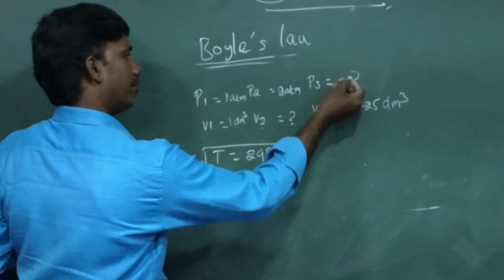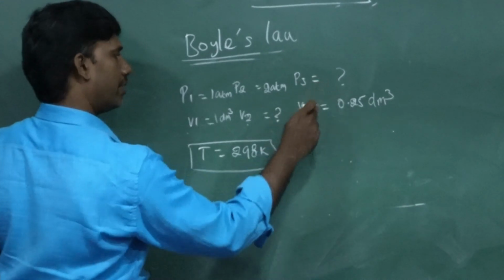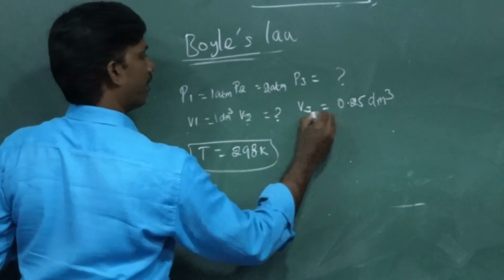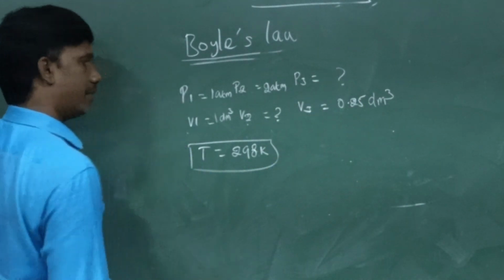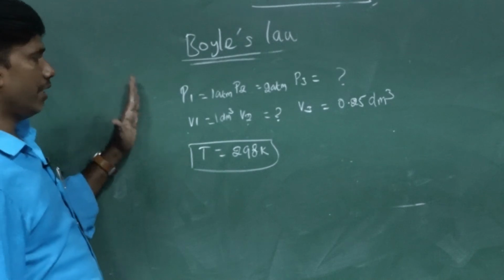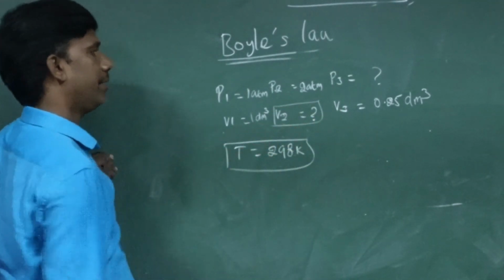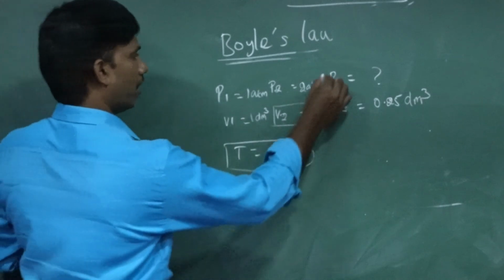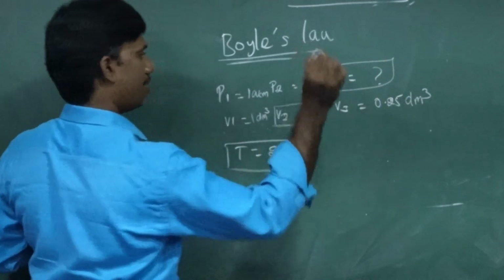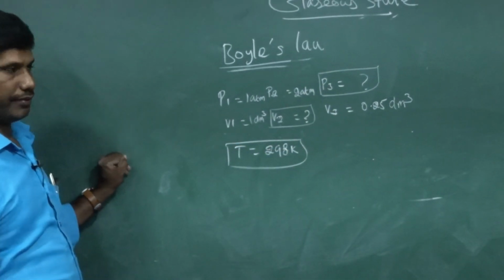Then we don't know P3, but V3 is given. You are provided with V3, volume 3 is given as 0.25. So what we need to find is V2. Two things are needed: we need to find V2 and P3.